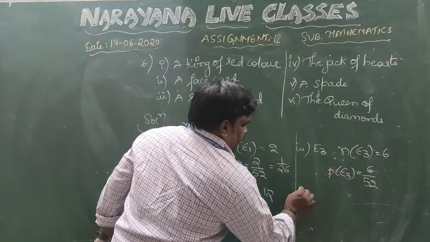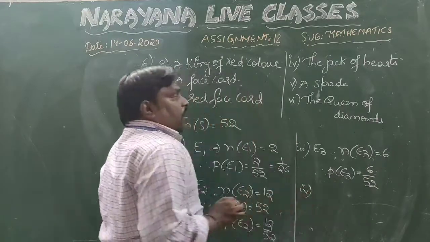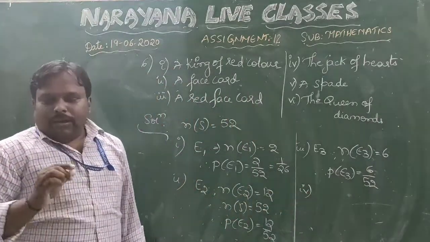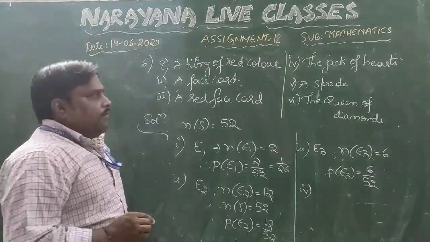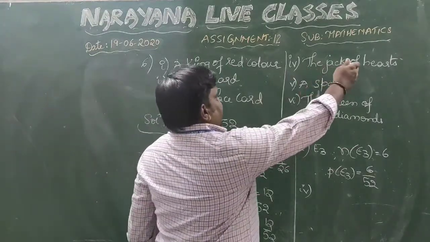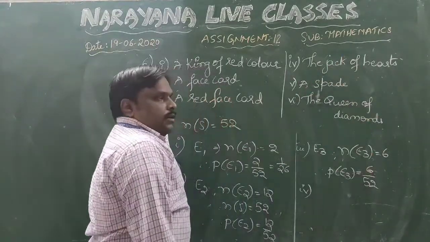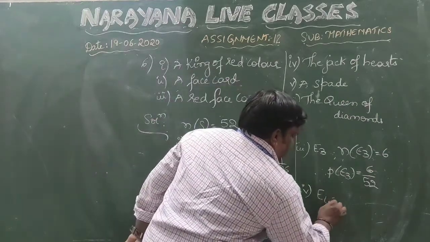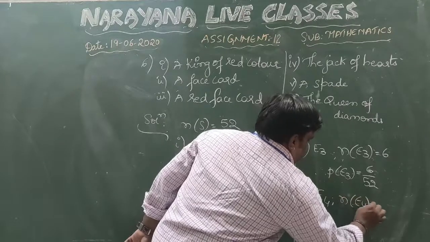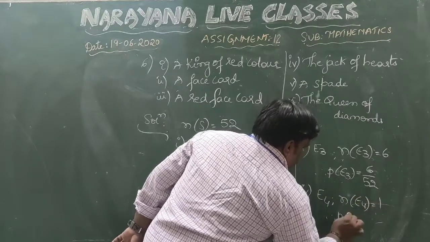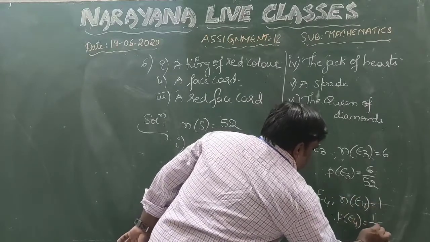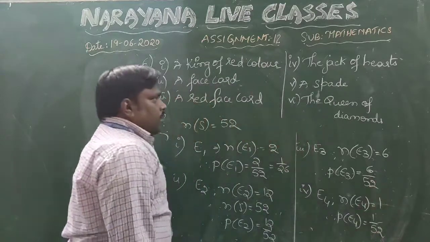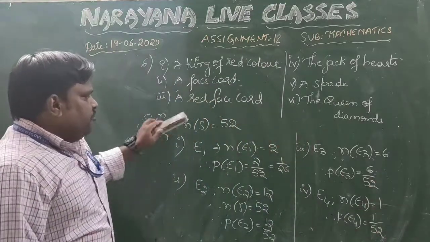Coming to the fourth one, the jack of hearts. Hearts will be totally 13 cards, so we will have one jack from that. Therefore, if you take this E4 as an event, then n of E4 is equal to 1. Therefore, the probability of this part will be 1 by 52. Fourth one done.